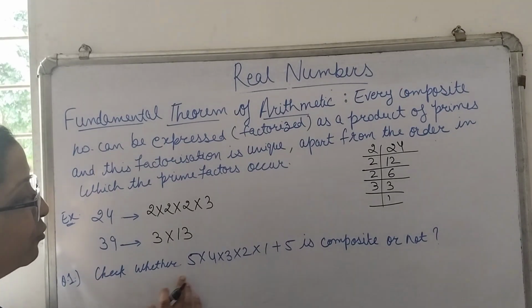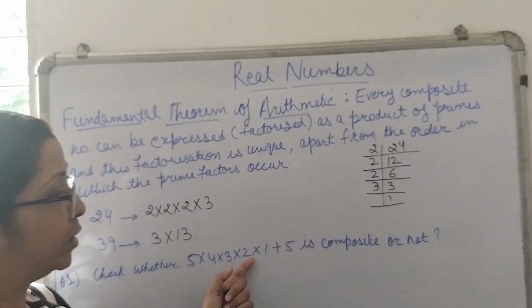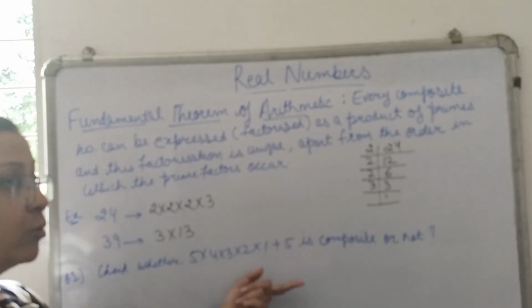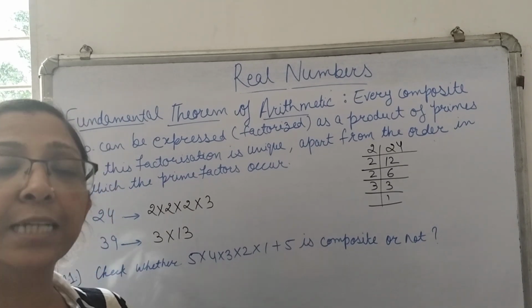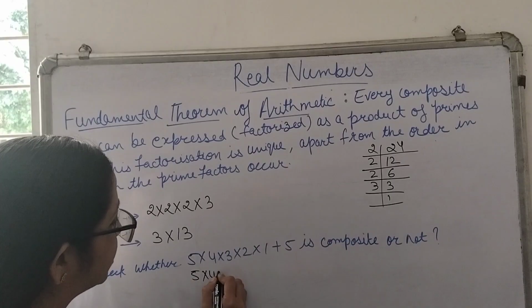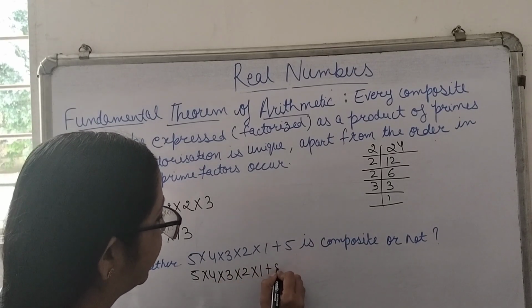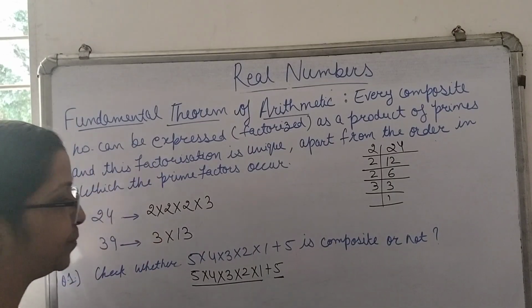Now let's understand one of the questions based on this concept. We have to check whether 5 multiplied by 4 multiplied by 3 multiplied by 2 multiplied by 1 plus 5 is composite or not. We know that if there are more than 2 factors of any number, the number is composite. So let's check. We represent this number as 5 into 4 into 3 into 2 into 1 plus 5. Here one of the terms is this and another term is this.